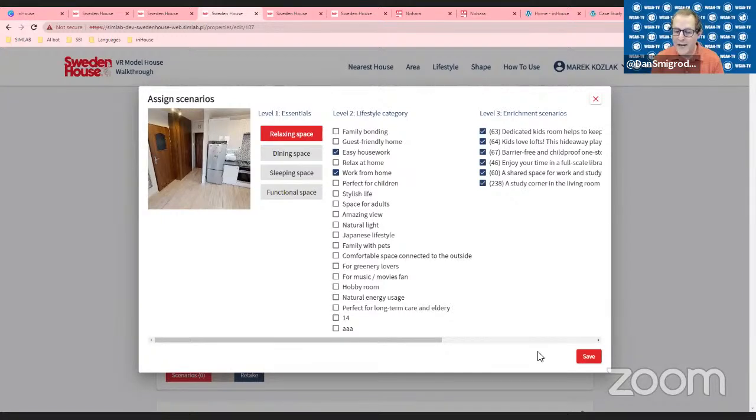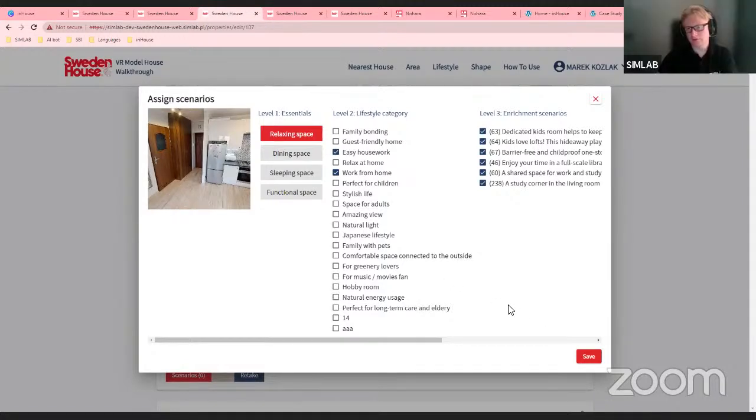For clarification, is the client importing that spreadsheet, or is SimLab doing that? If we receive the spreadsheet, we can do it ourselves. Okay. But to add any of those listings is the column that Marta showed before on the other website. You just type your text and it's there. So it's really a couple of minutes to set up your own searching criteria, with three levels going down to the deep details.